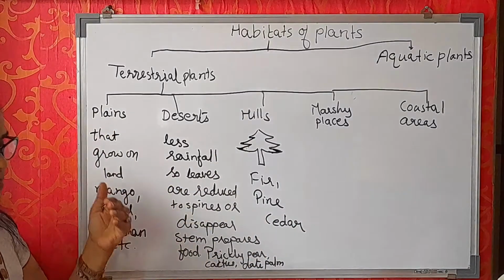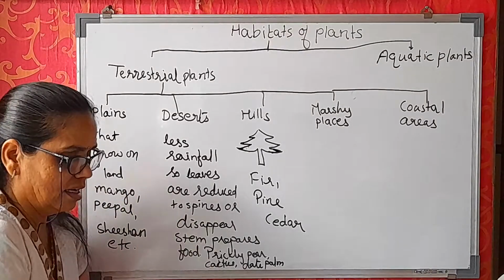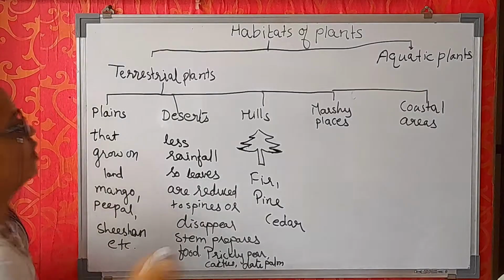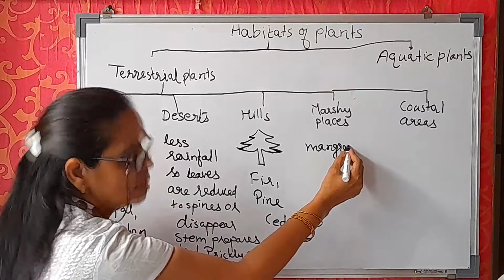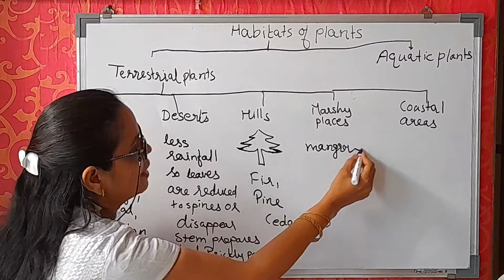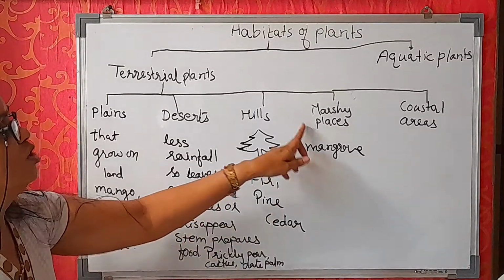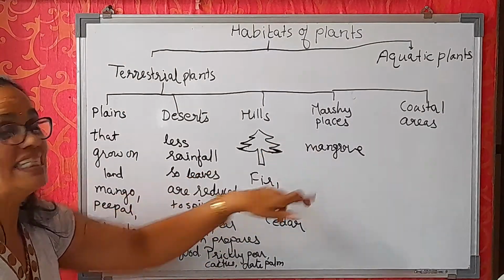So thus these plants develop and give out breathing roots for breathing, right? For example, mangroves है वो यहाँ पे marshy places में grow करता है. ठीक है? So as I told you, the soil is clayey or very sticky.